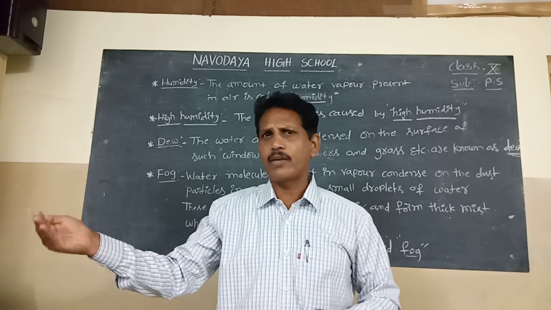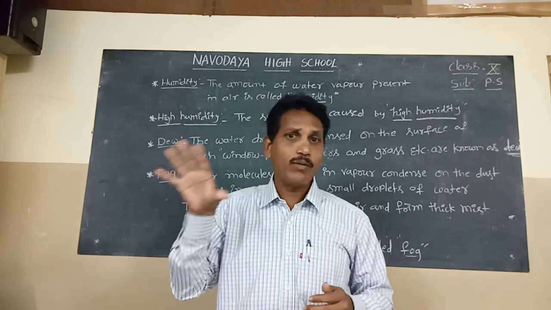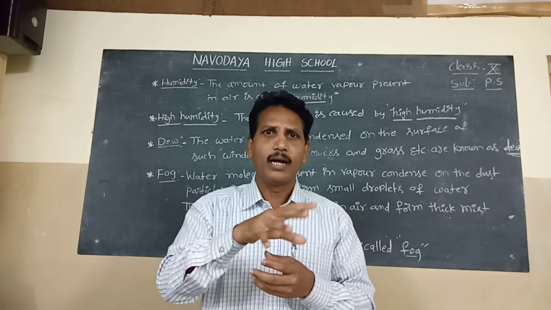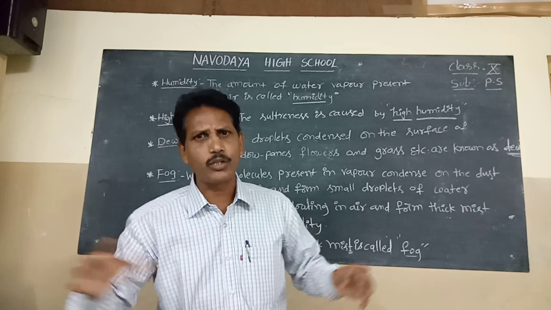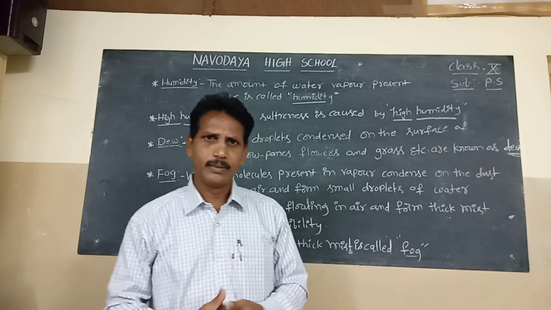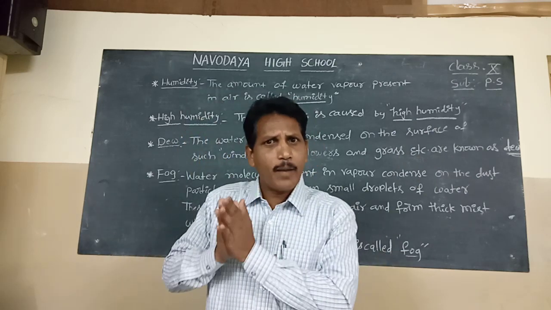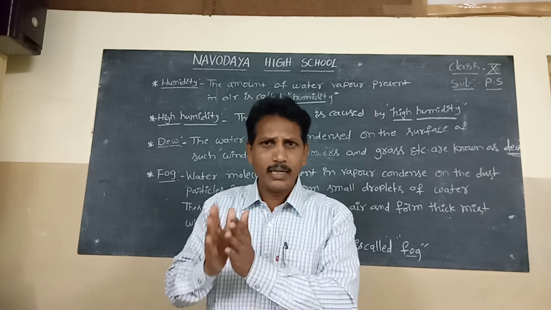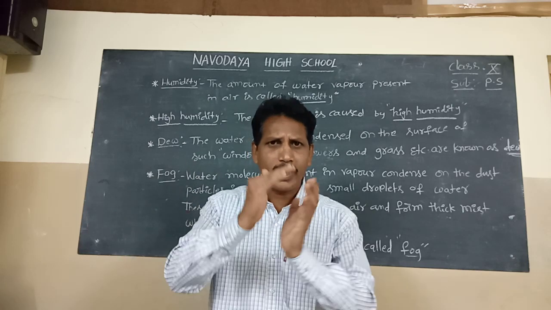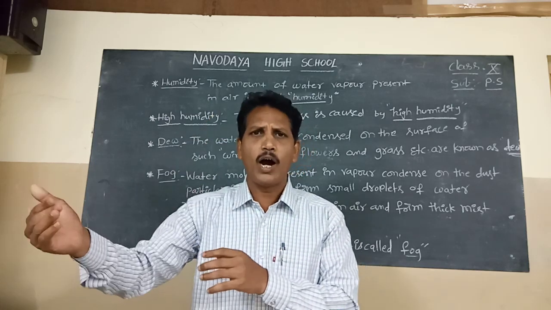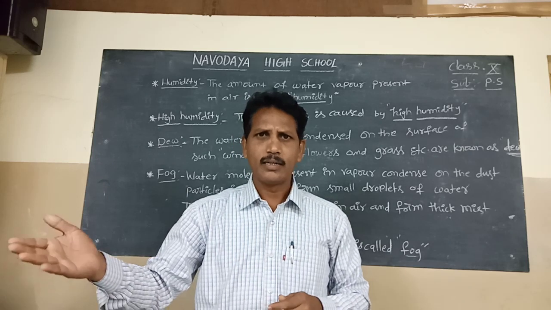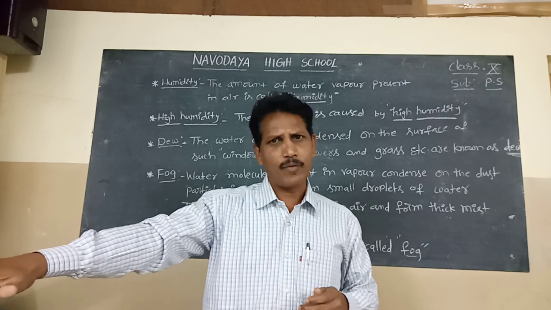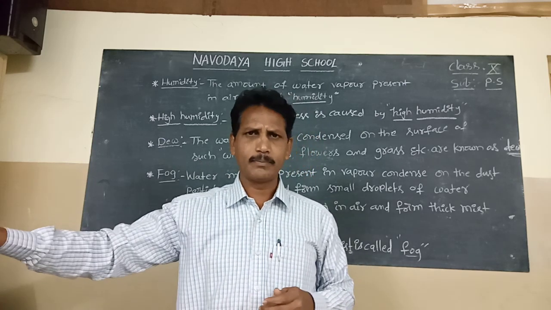The air contains water vapor. In the winter nights, this water vapor surrounds these window panes, flowers, grass, etc. This water vapor condenses on these surfaces to form water droplets on the surface of window panes, flowers and on the grass.